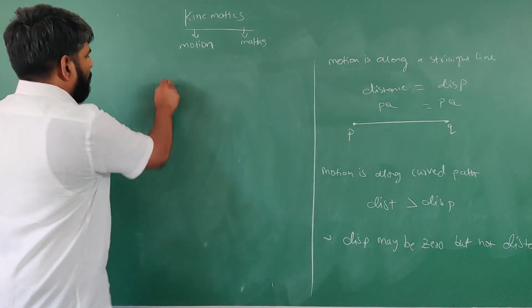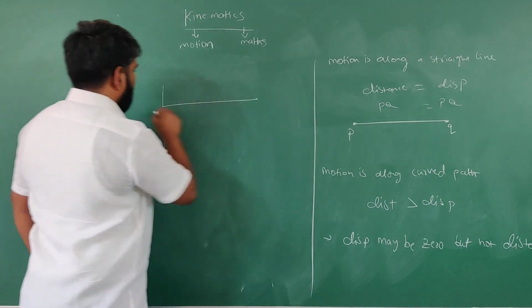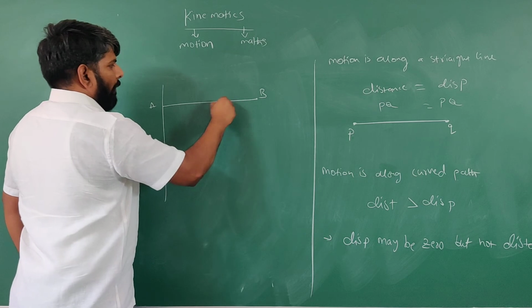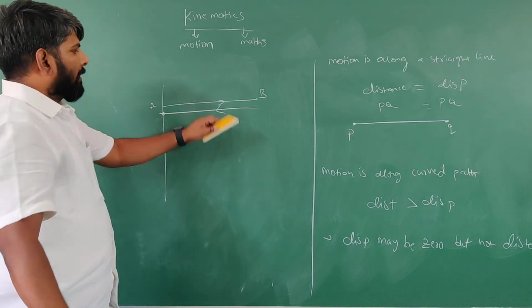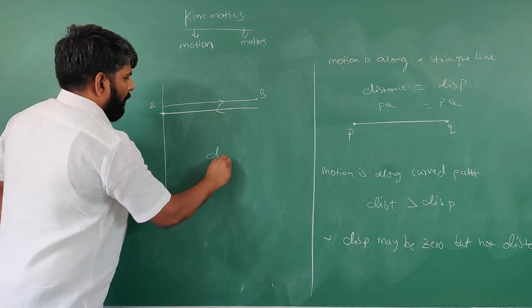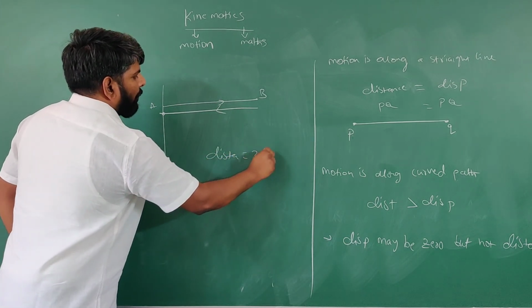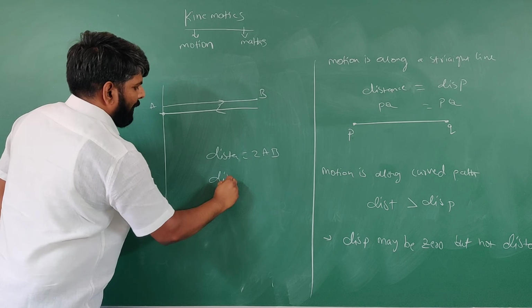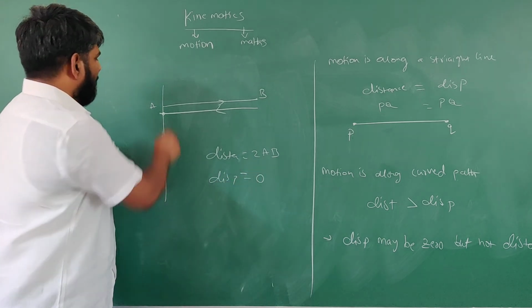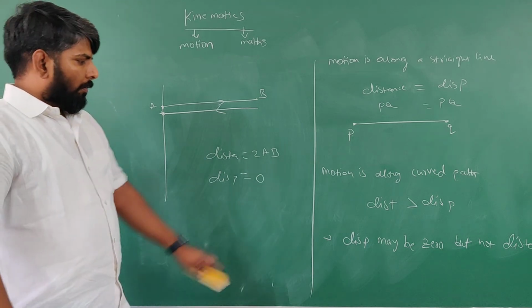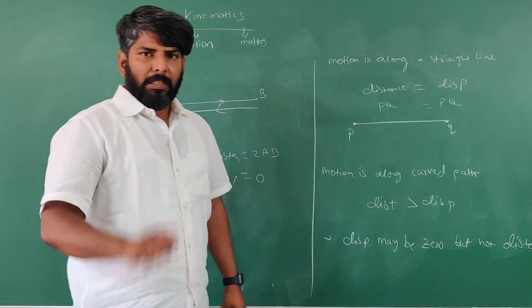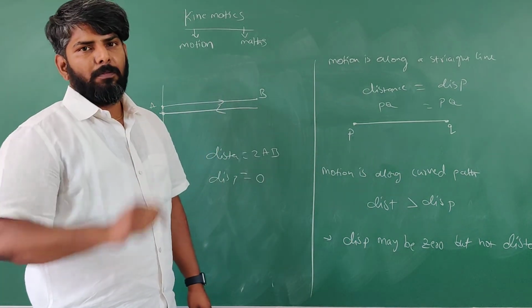Say a body starts moving from A to B, again from B to A, right? In this case, what is the total distance? Total distance is equal to 2AB. What is the displacement? 0, because initial and final positions are the same. So displacement may be 0 but distance is never 0.